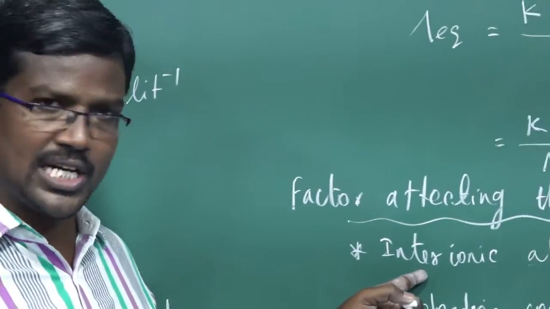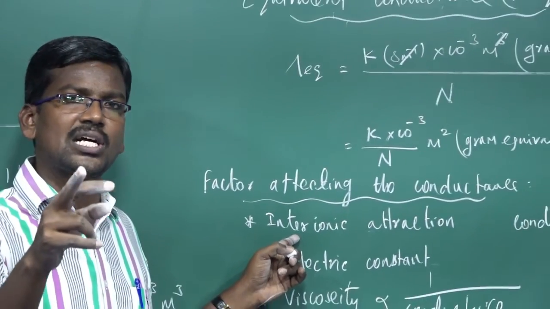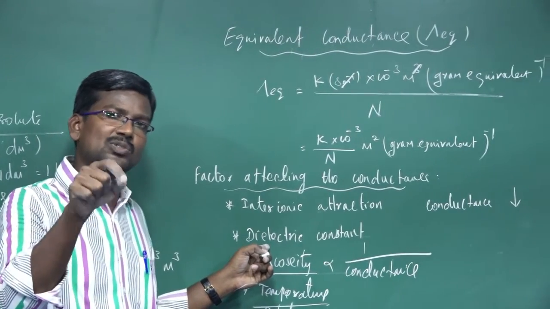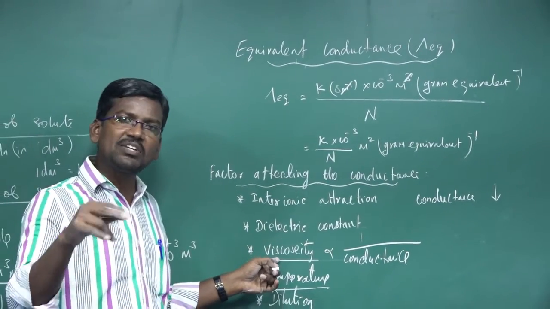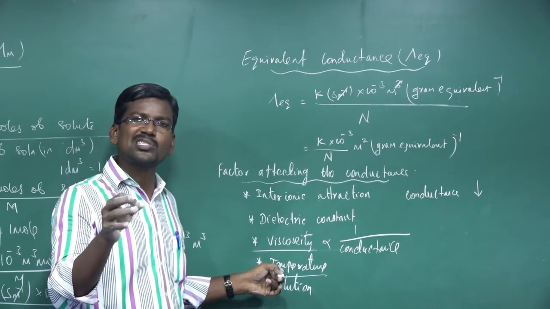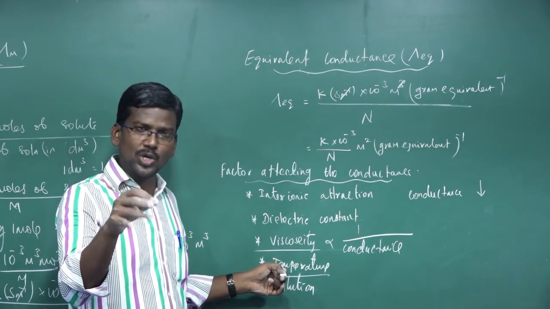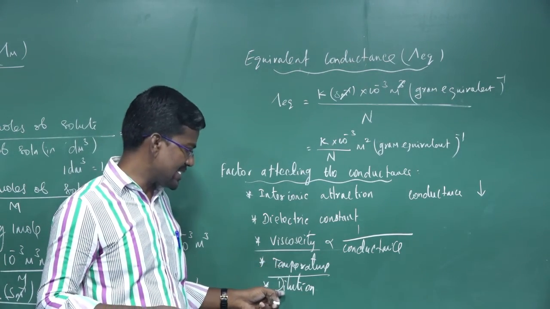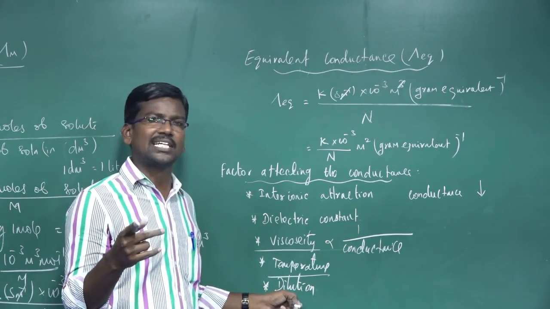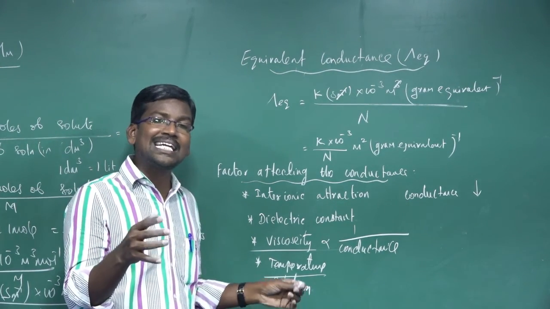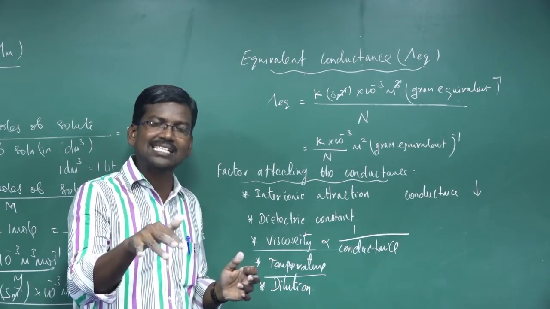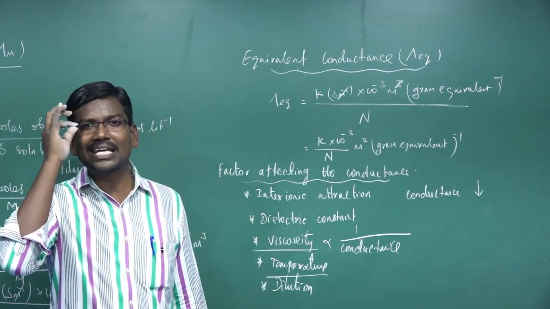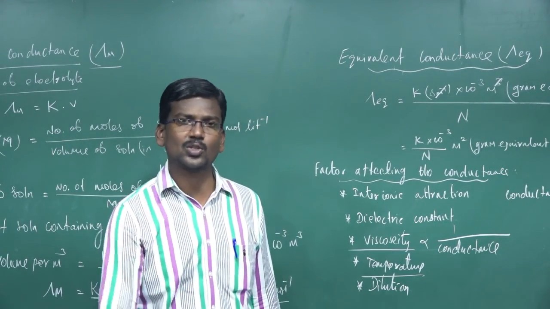First one, inter-ionic attraction: if it increases, conductance decreases. Dielectric constant: a solvent with a higher dielectric constant increases conductance. Viscosity is inversely proportional to conductance. Temperature: as it increases, kinetic energy of the constituent ions increases, inter-ionic attraction decreases, and conductance increases. Conductance increases with dilution. For a strong electrolyte, inter-ionic attraction decreases on dilution. For a weak electrolyte, the degree of dissociation increases with dilution. That's why conductance also increases.